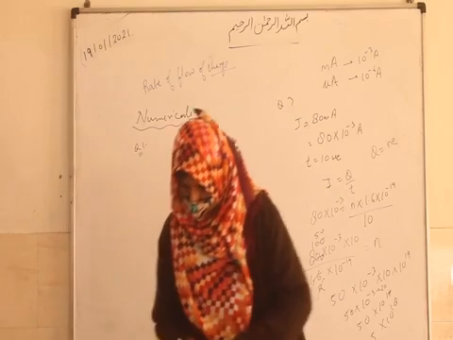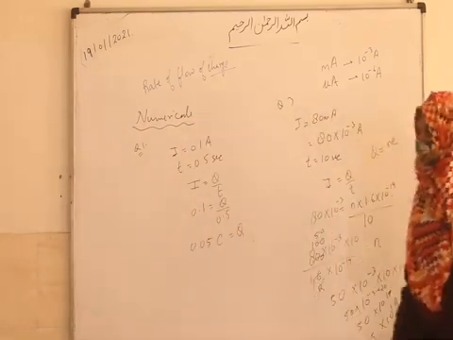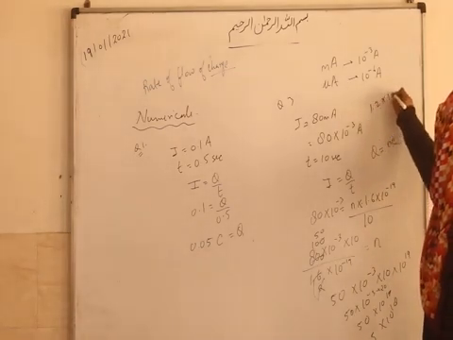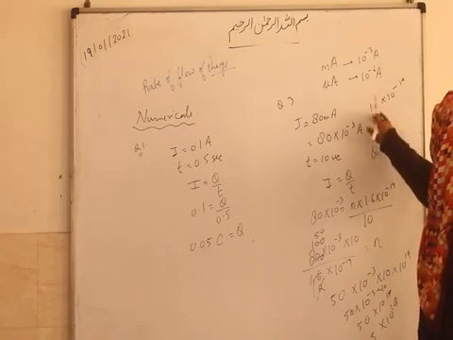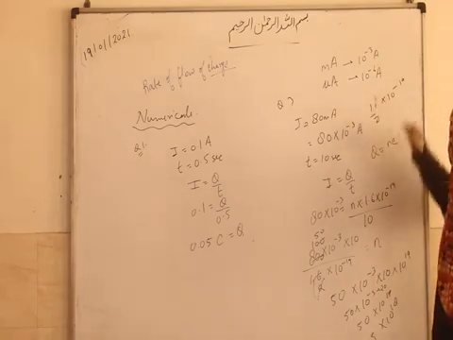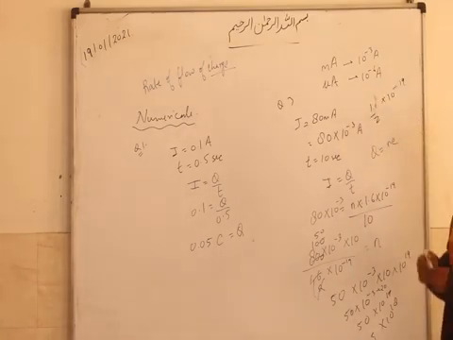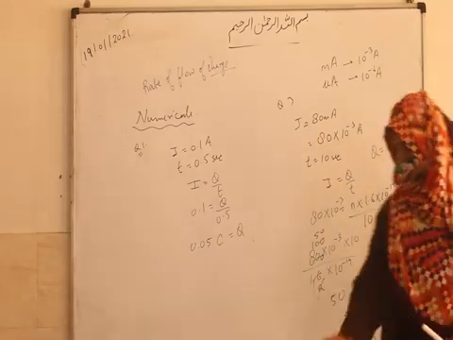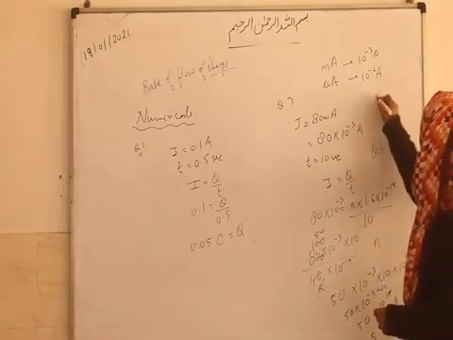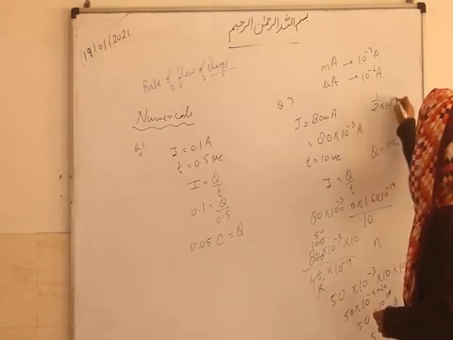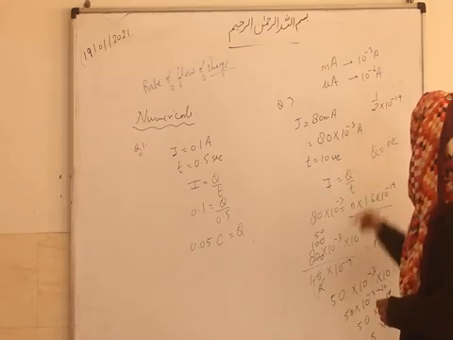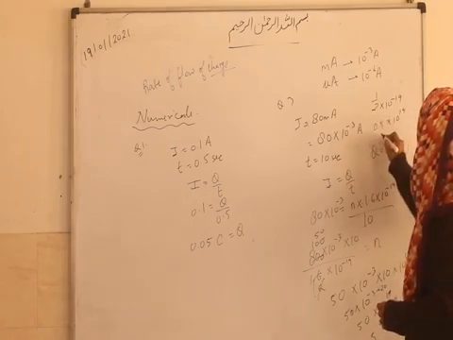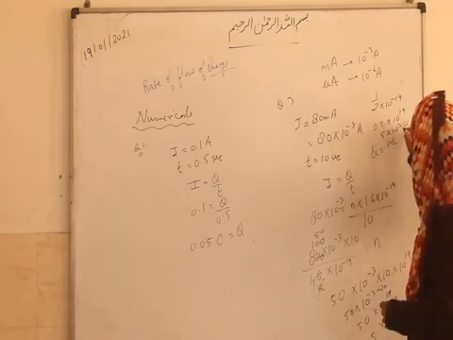Make this correction. 1 by 2 into 10 to the power minus 19. It is correct, this you are getting. So 0.5 into 10 to the power 19, which is 5 into 10 to the power 18.